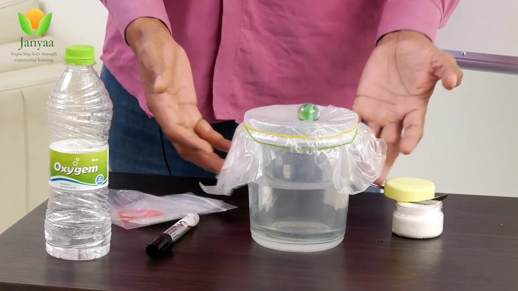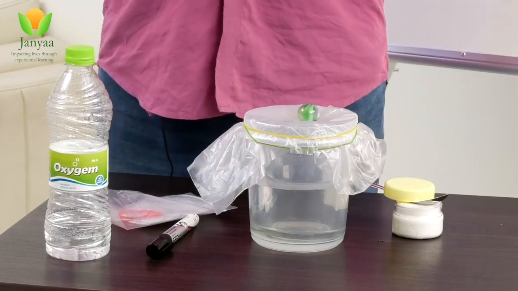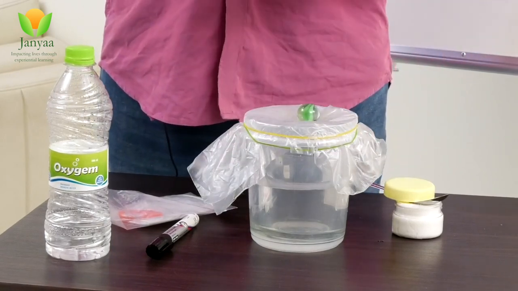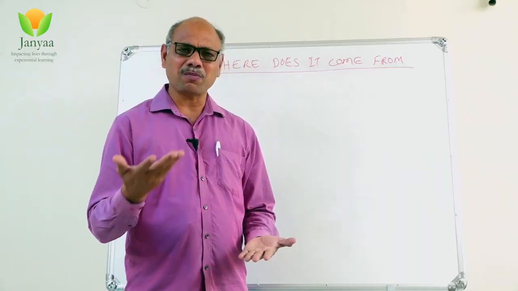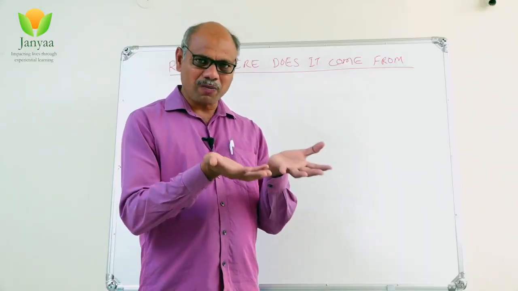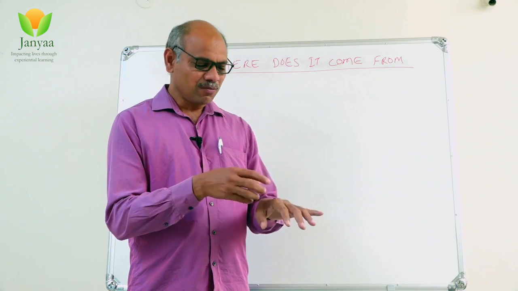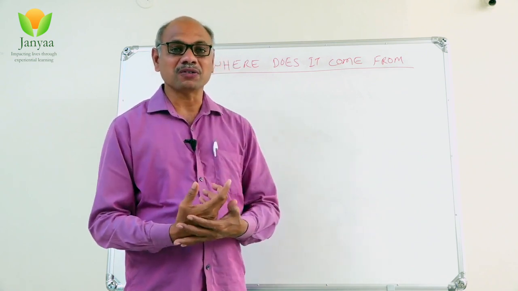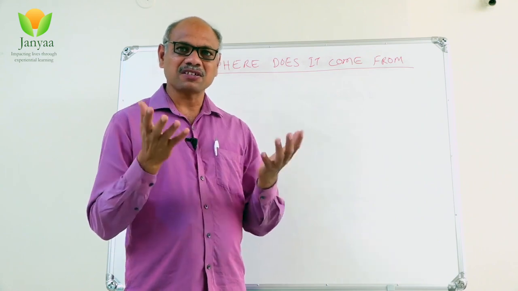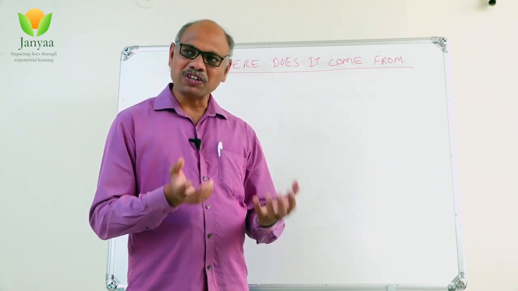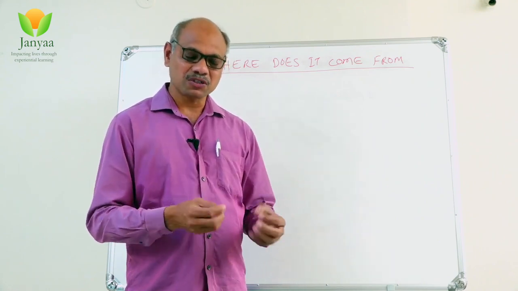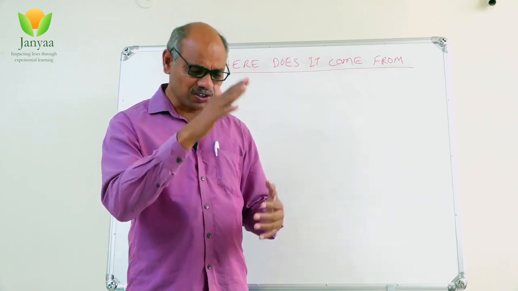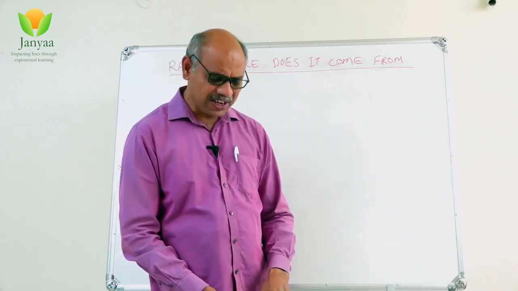From the oceans, lakes, rivers, ponds and all, water evaporates. Even sweat evaporates from our body, therefore we feel cold. Even plants evaporate water from the leaves. So that water will be in the form of water vapor.